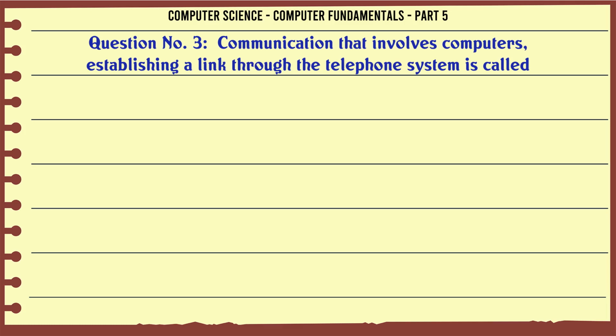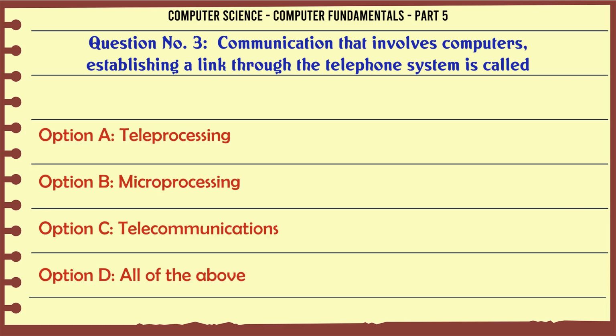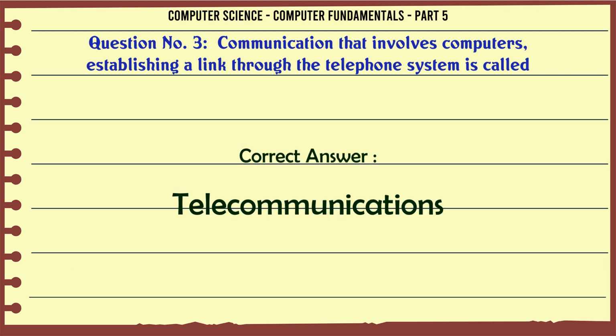Communication that involves computers establishing a link through the telephone system is called A. Teleprocessing. B. Microprocessing. C. Telecommunications. D. All of the above. The correct answer is telecommunications.